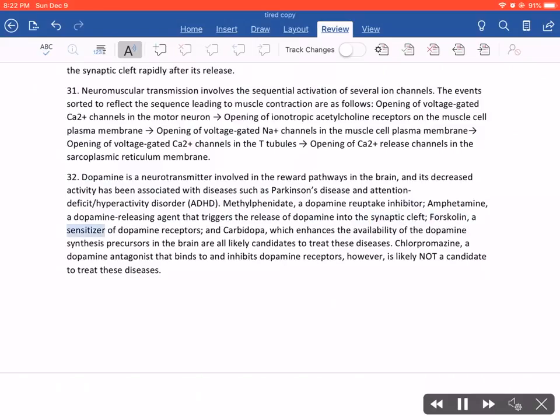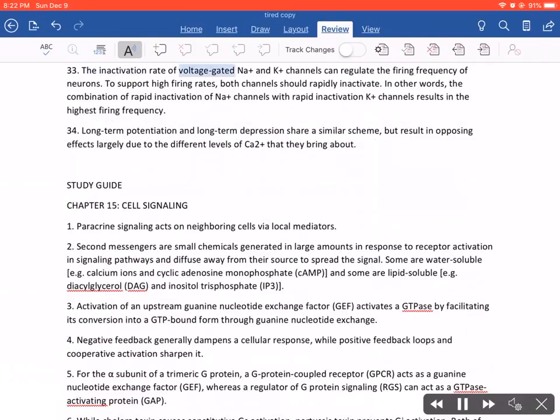forskolin, a sensitizer of dopamine receptors; and carbidopa, which enhances the availability of the dopamine synthesis precursors in the brain, are all likely candidates to treat these diseases. Chlorpromazine, a dopamine antagonist that binds to and inhibits dopamine receptors, however, is likely not a candidate to treat these diseases.